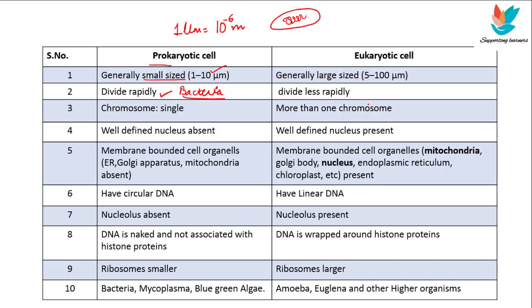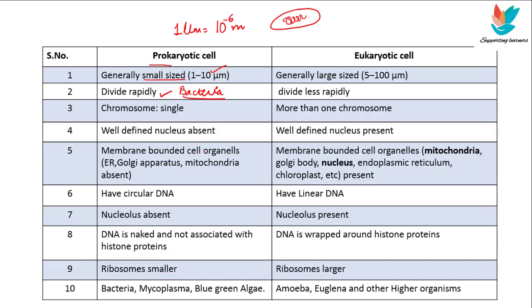Whereas in eukaryotic cells, the genetic material is organized into different threads which are called chromosomes, and there is more than one chromosome. Okay, so the DNA is organized into thread like structures called chromosomes, more than one. So in prokaryotes there is no well defined nucleus, and in eukaryotes there is a well defined nucleus. Well defined nucleus means that the nucleus is lined by a nuclear membrane.